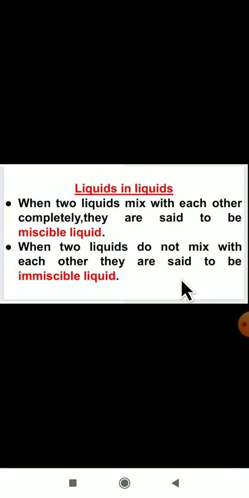Again about miscible and immiscible liquids, you all know very well. Miscible liquids are those which mix with each other. When two liquids mix with each other completely, they are said to be miscible liquids. Example, milk and water. Immiscible liquids: when two liquids do not mix with each other, they are said to be immiscible liquids. For example, oil and water.